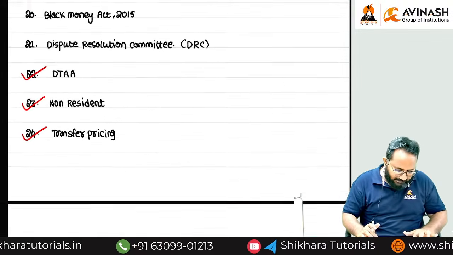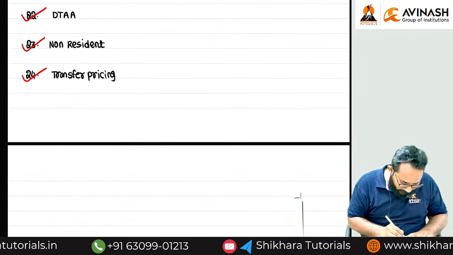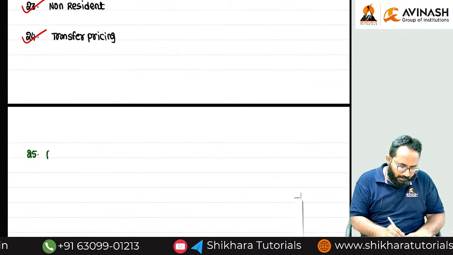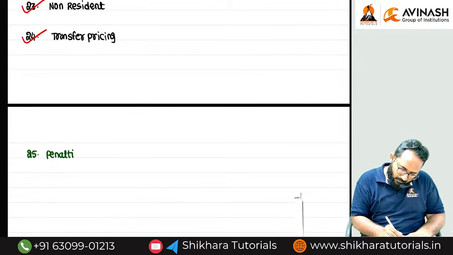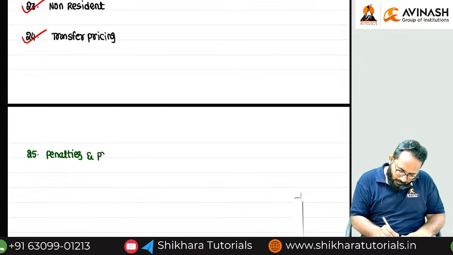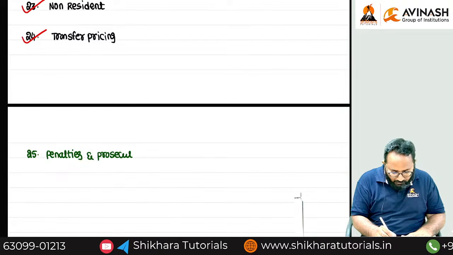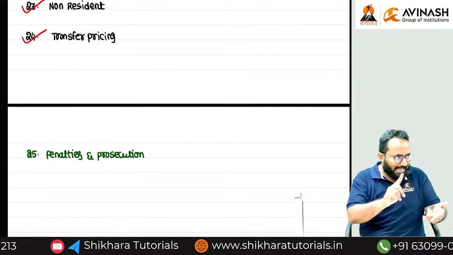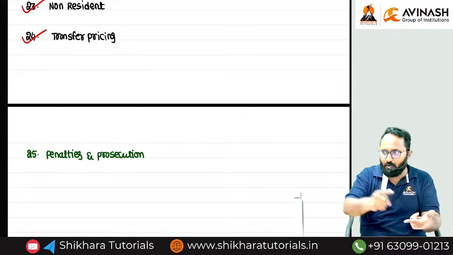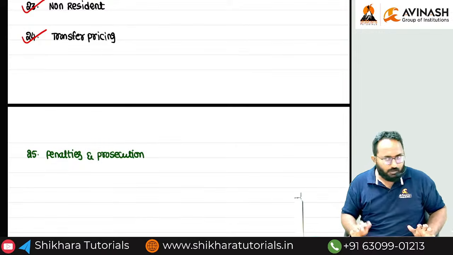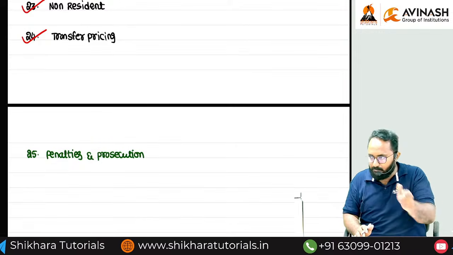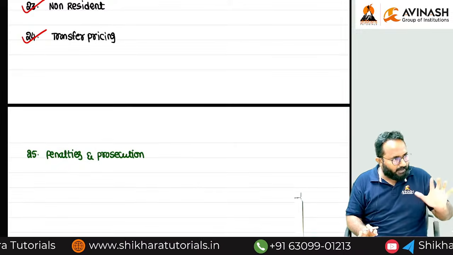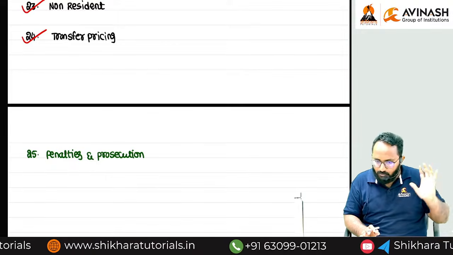So, what is the last chapter done? 24. So, 25th chapter, any idea? Sir, penalties and prosecution. Penalties and prosecution. Can you tell me any one of the provisions, whatever we discussed in all chapters? Example, tax audit is required to conduct, but you are not going for the tax audit. Penalty will be there. You have to maintain the books of account. If you are not maintaining the books of account, you have to pay the penalty. So definitely every provision, if you are not followed, you have to pay the penalty.